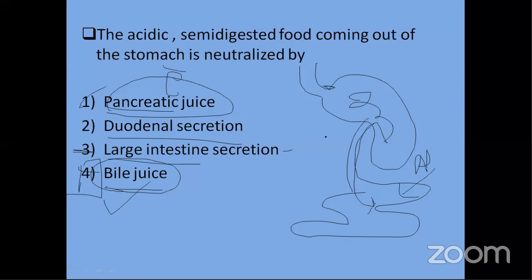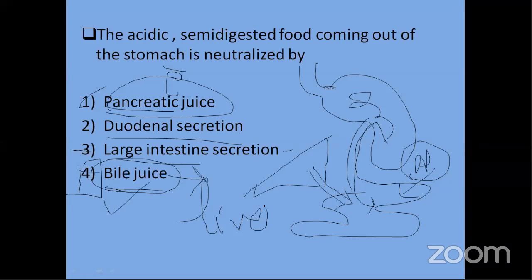Bile juice is basically the juice secreted by the liver. Okay, secreted by the liver, and it is going to come into the small intestine, due to which ये जो medium होता है is neutralized और alkaline हो जाता है. It is going to make it alkaline. Bile juice secreted by the liver. Excellently said by someone. It is the liver who is going to secrete this bile juice. So bile juice यहाँ पे बन रहा है. Okay, it is going to come by a duct into the small intestine. Alkaline हो जाता है और फिर digestion होता है.